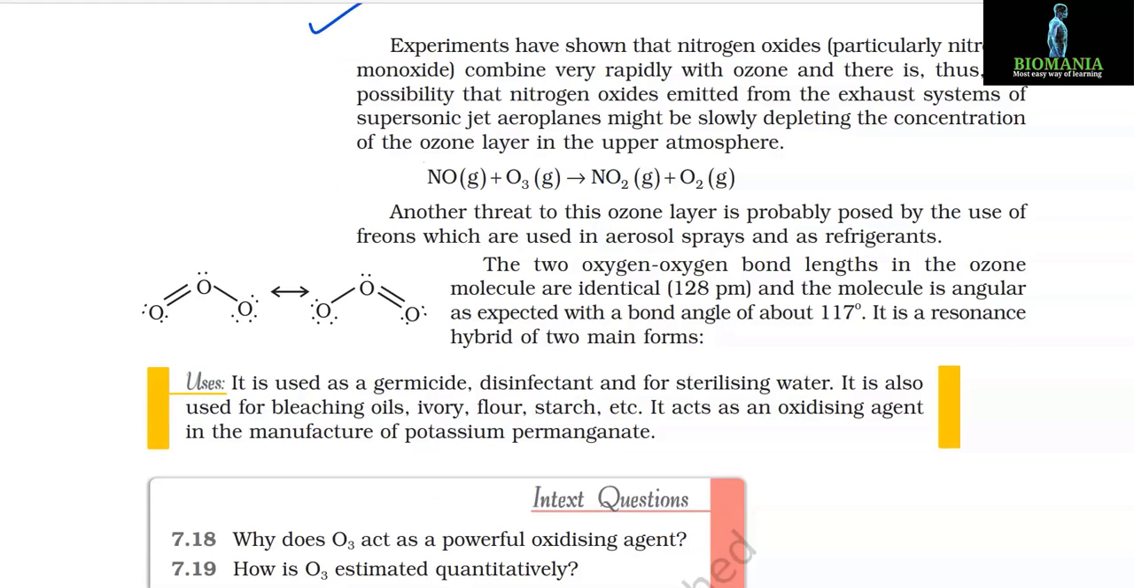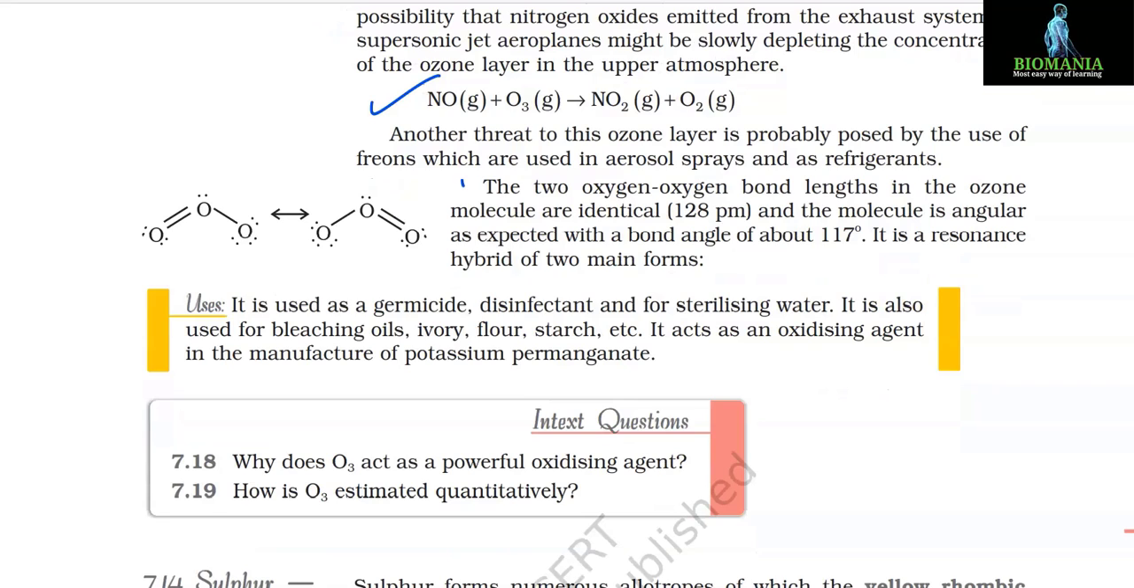Experiments have shown that nitrogen oxides, particularly nitrogen monoxide, combine very rapidly with ozone, and there is thus the possibility that nitrogen oxides emitted from the exhaust system of supersonic jet aeroplanes might be slowly depleting the concentration of the ozone layer in the upper atmosphere. NO plus O3 gives NO2 plus O2. Another threat to this ozone layer is probably posed by the use of freons, which are used in aerosol sprays and as refrigerants. The two oxygen-oxygen bond lengths in the ozone molecule are identical, and the molecule is angular as expected, with a bond angle of about 117 degrees. It is a resonance hybrid of two main forms.